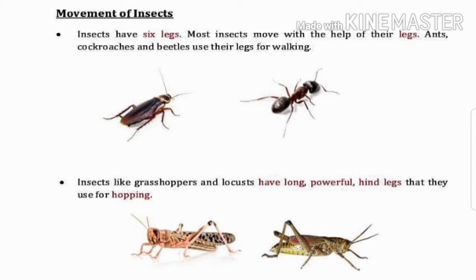Next one is movement of insects. Insects have 6 legs. Most insects move with the help of their legs. Ants, cockroaches and beetles use their legs for walking. Insects like grasshoppers and locusts have long powerful hind legs that they use for hopping.